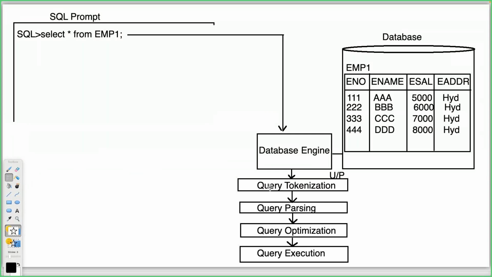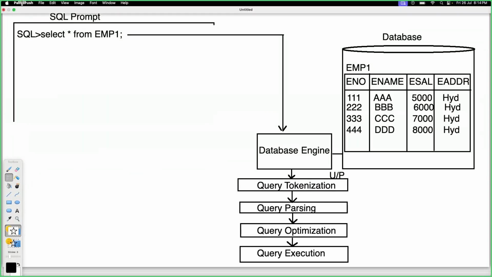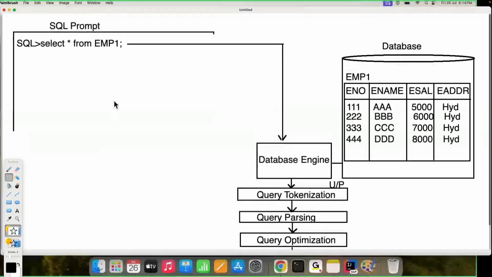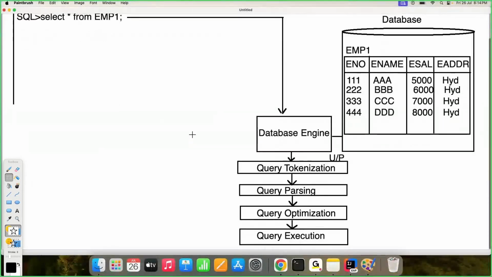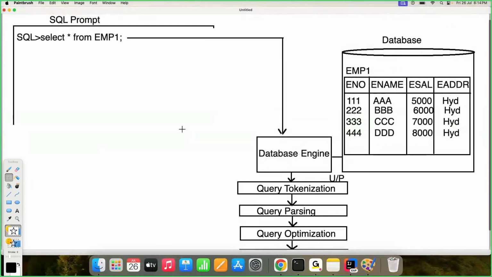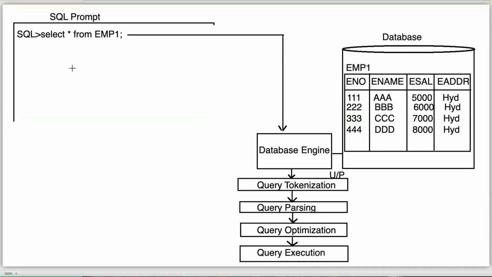Now, what is the meaning of query tokenization? How is query tokenization going to be performed? What exactly is the process of query tokenization?